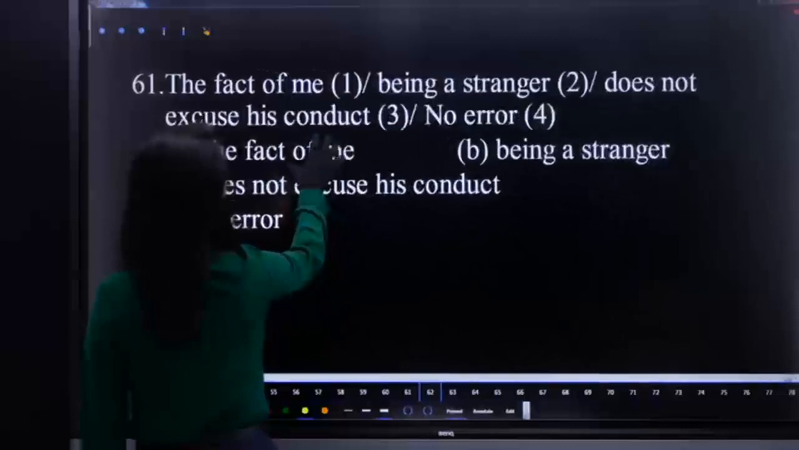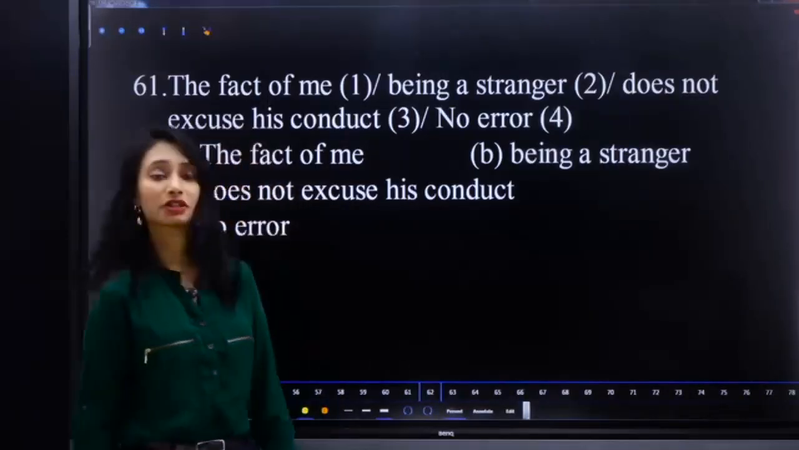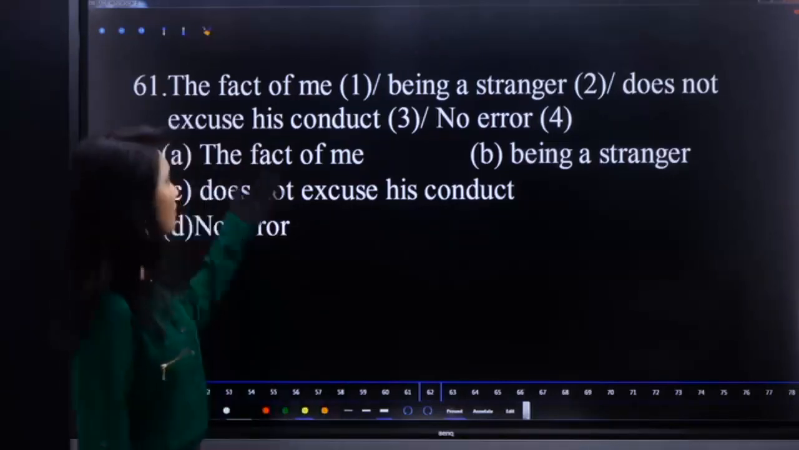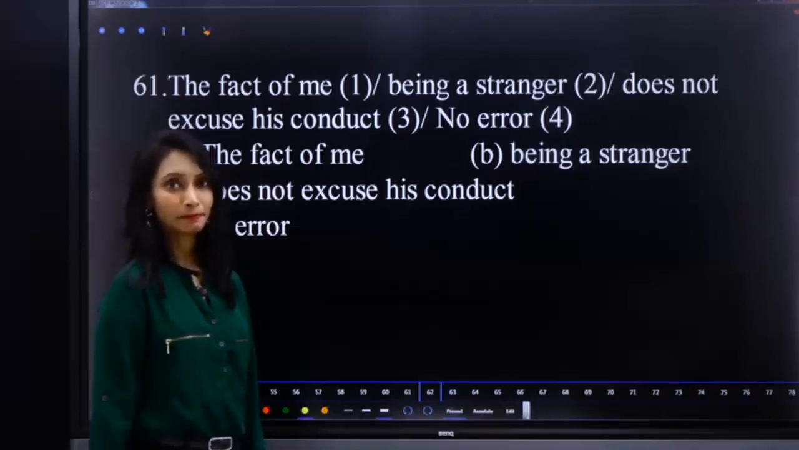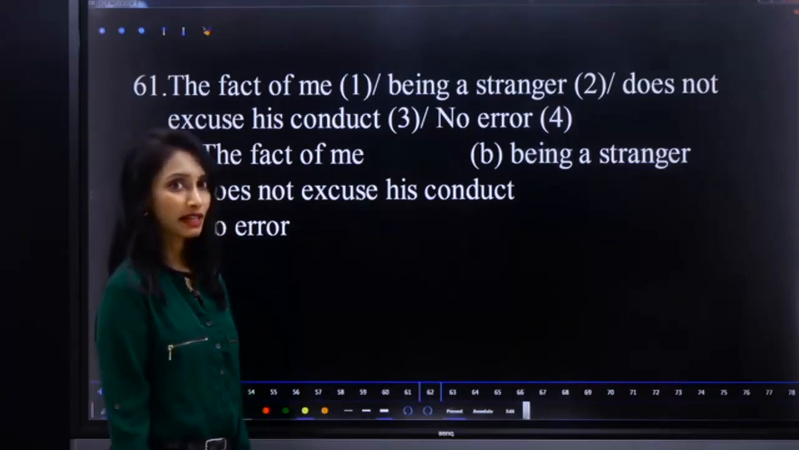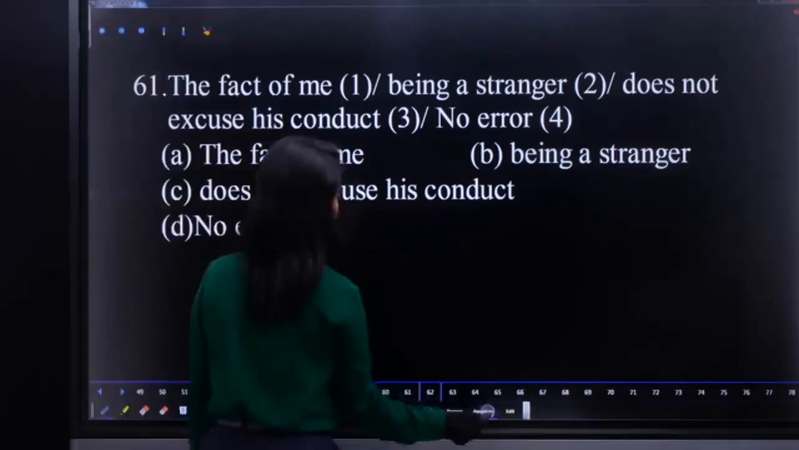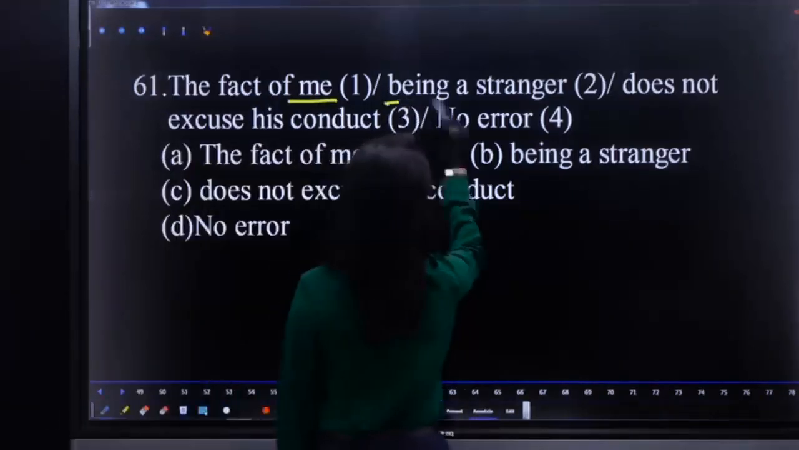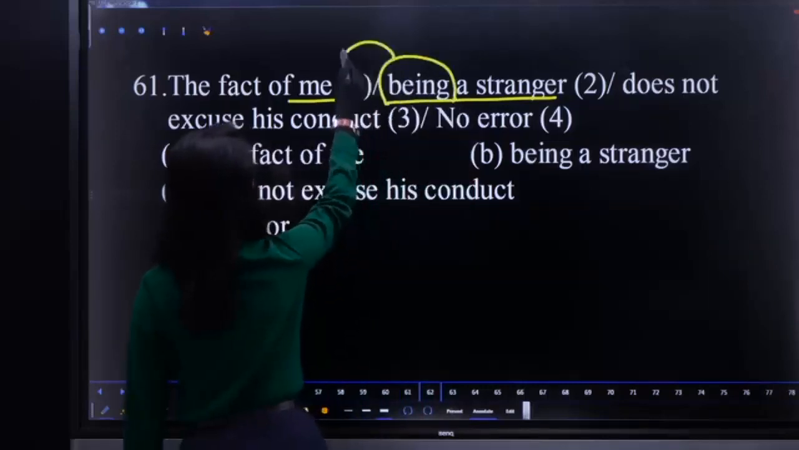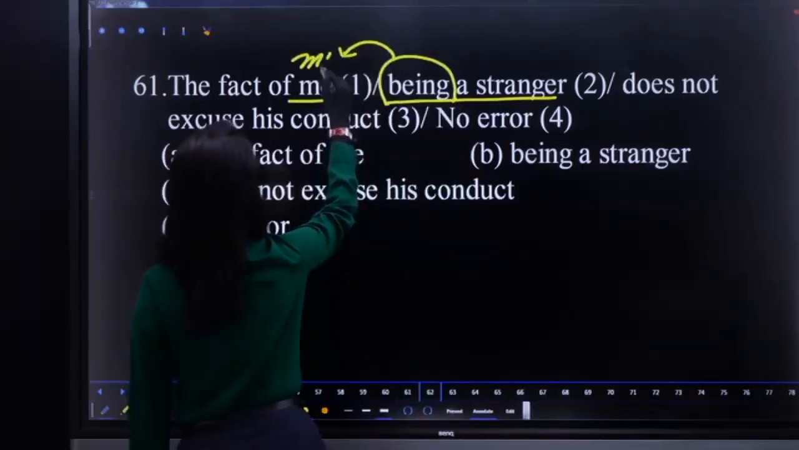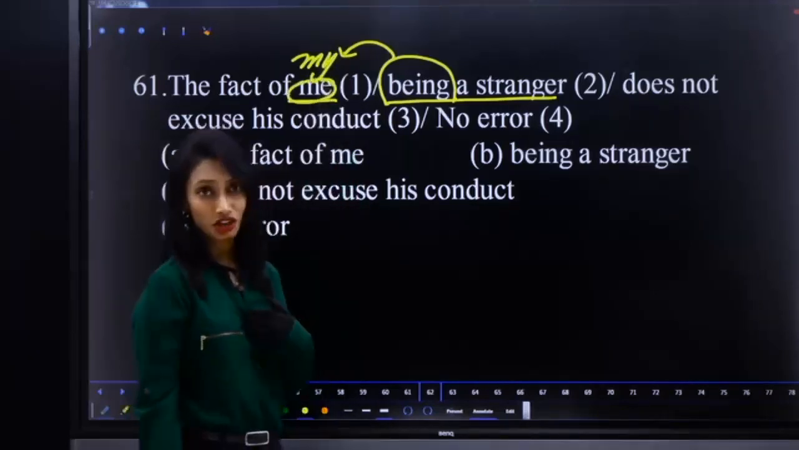The fact of me being a stranger does not cause his conduct. What is the error? The fact of me being a stranger does not cause his conduct. What is the error? What should be the correction? The fact of me being a stranger. Being, gerund. The precedent should be in possessive form. So not me being, it should be my being a stranger.